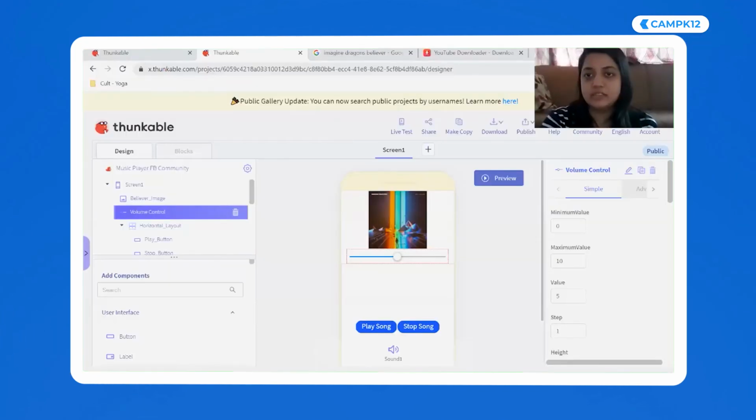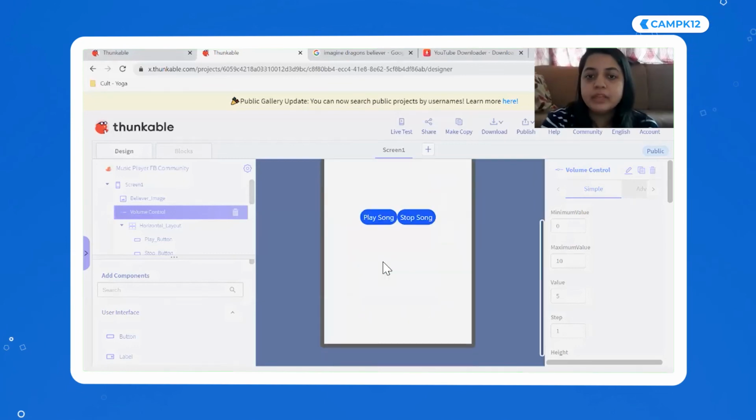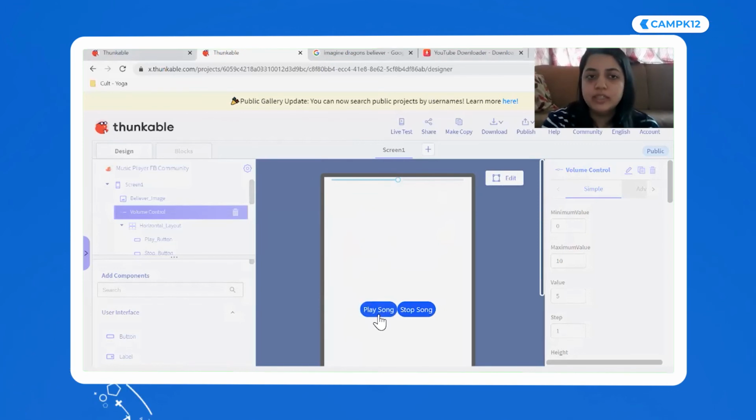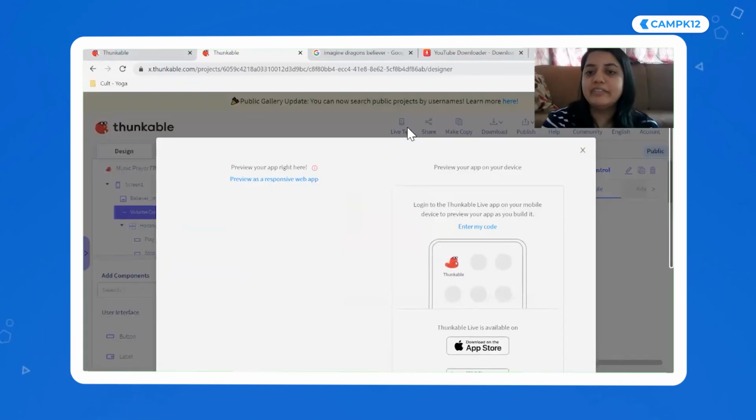Good job. Awesome. Now the last thing: how do you test? On Thunkable, there are many ways you can test. First, I can test it on preview. I'm not sure if you'll be able to hear the sound on preview, because it depends on Zoom. But if I click on play, I can actually hear the sound playing. Obviously it's taking time to load, so you're not able to see the image. But if you want to test it on your phone, you can actually do a live test.